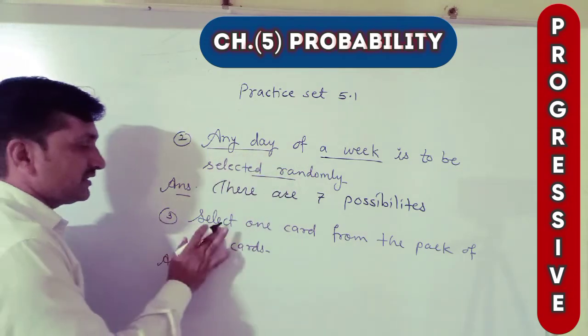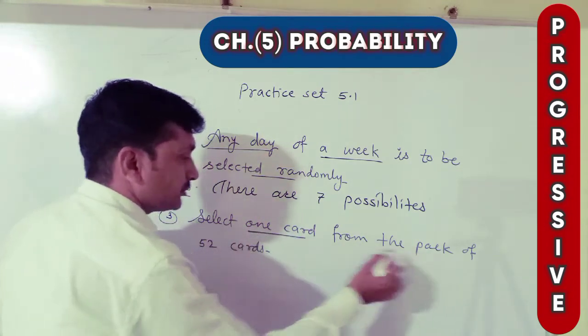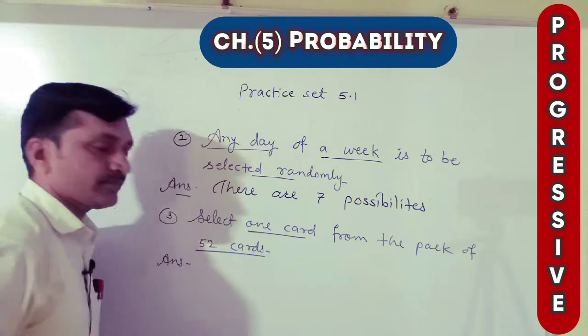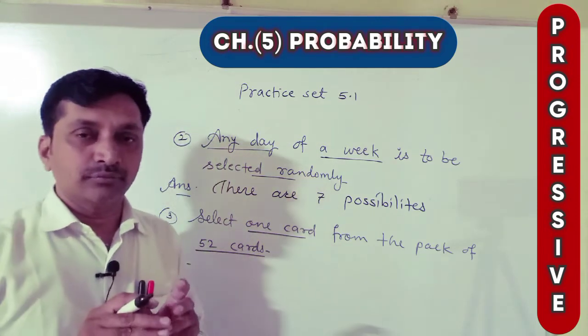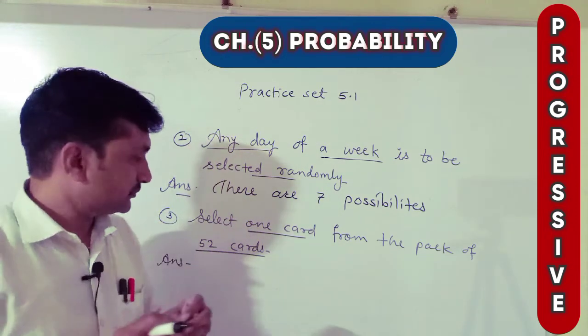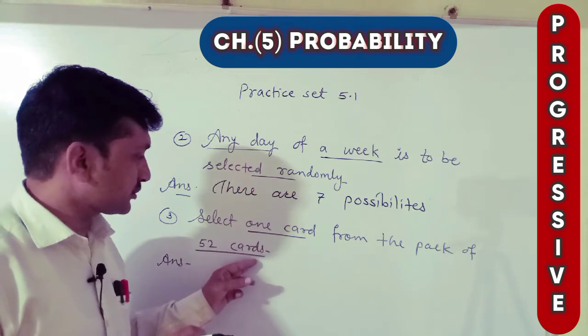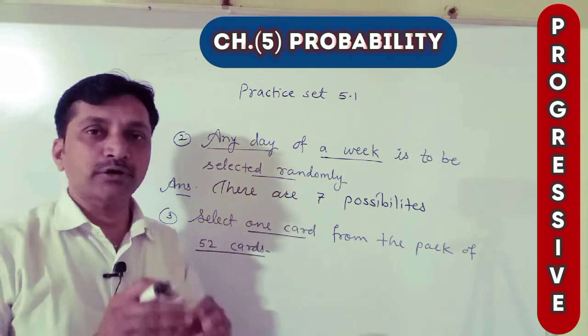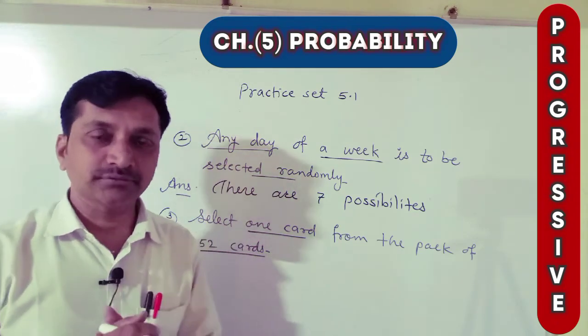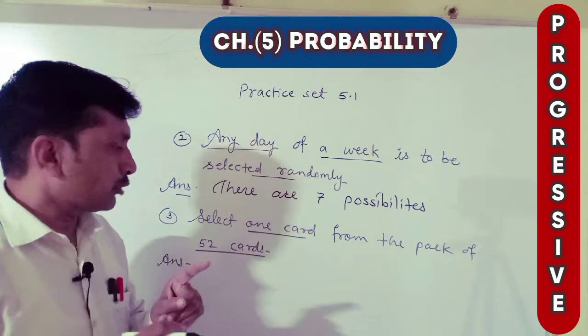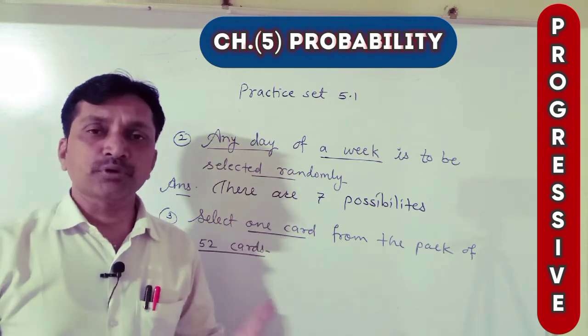Third example, select one card from the pack of 52 cards. Now, if the pack of cards is shuffled and one card we have to draw from that, then how many possibilities are there? 52 possibilities.